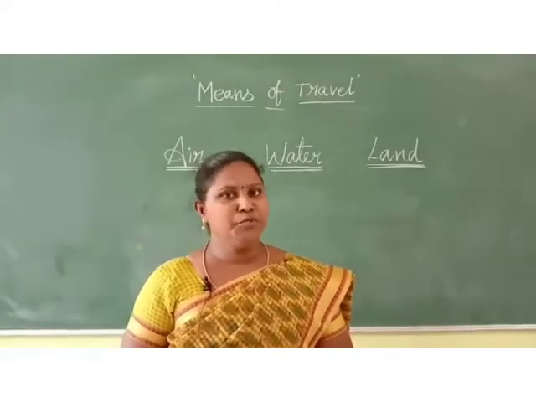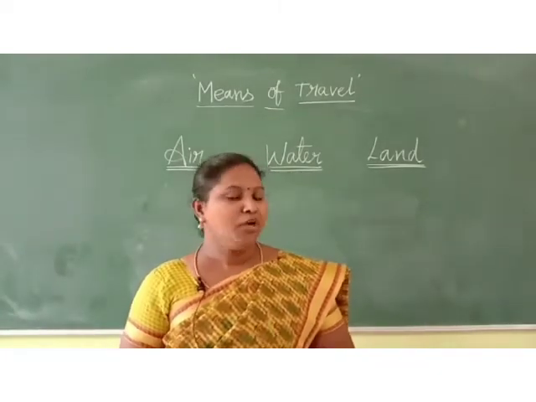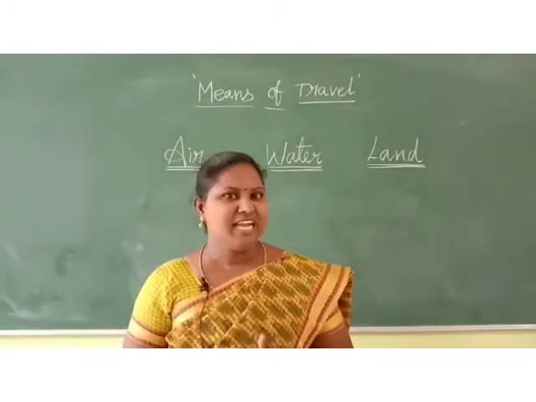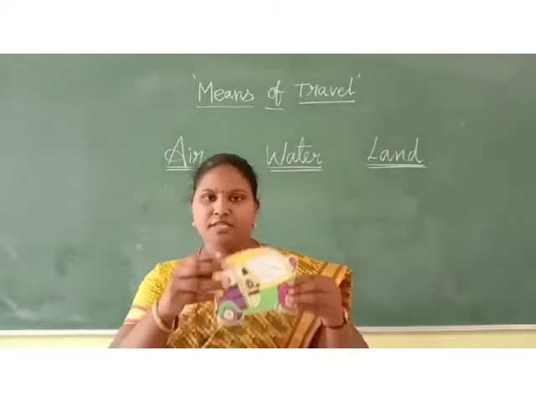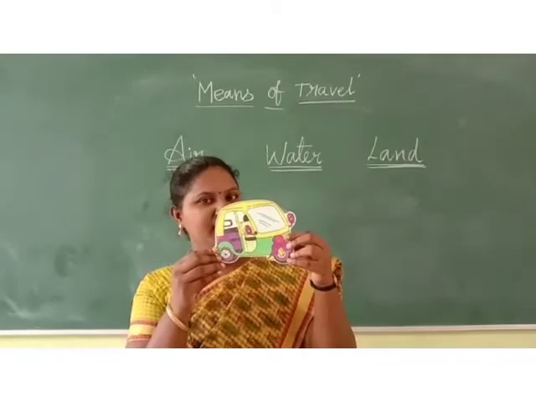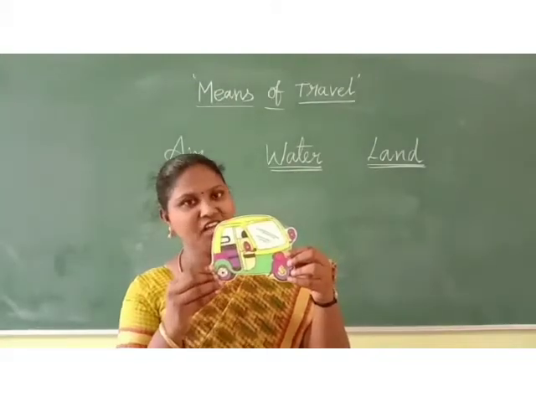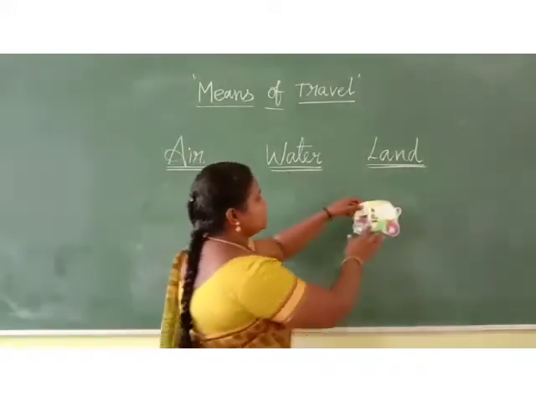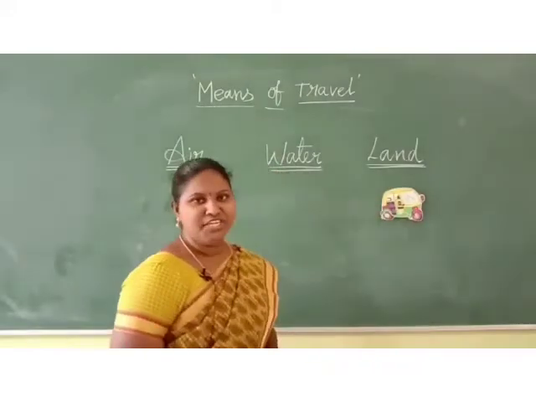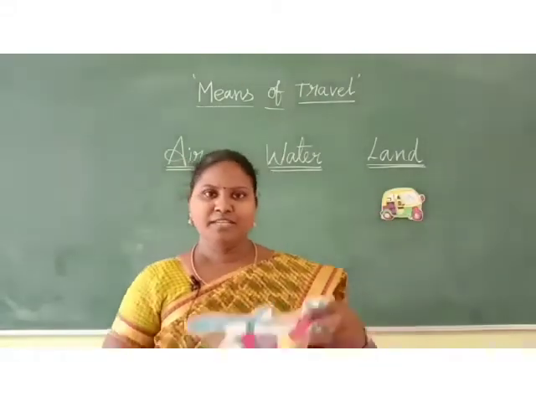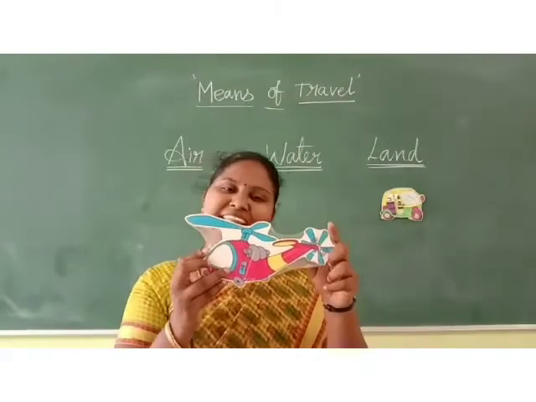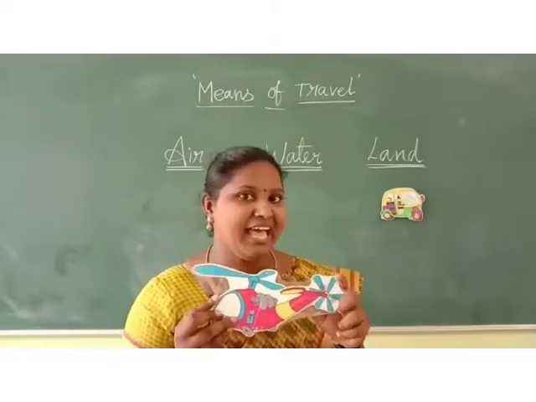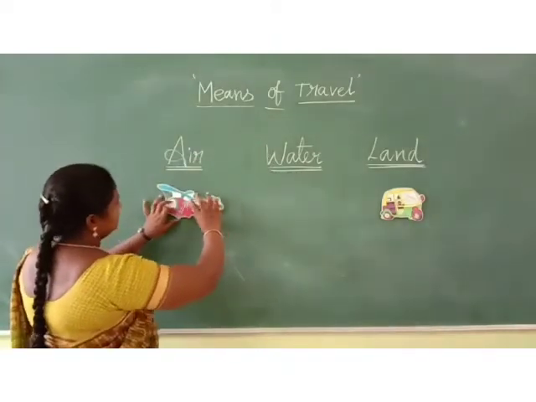Children, now I will show you pictures of vehicles. You have to tell me where each will move. Can you do it? Yes? Shall we start? Okay. Can you see this picture? What is it? Yes, auto rickshaw. Where will it move? Yes, it will move on land. So we have to keep it here. Understood? The next picture is, see this, what is this? Helicopter. Where will it move? Yes, it will move in air. So we have to keep it here.